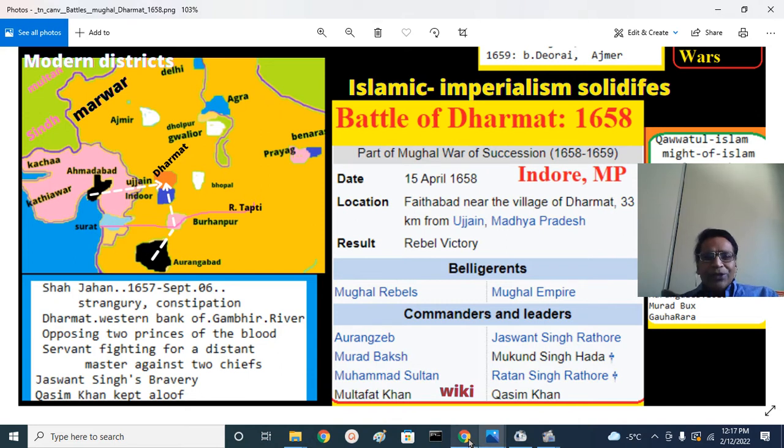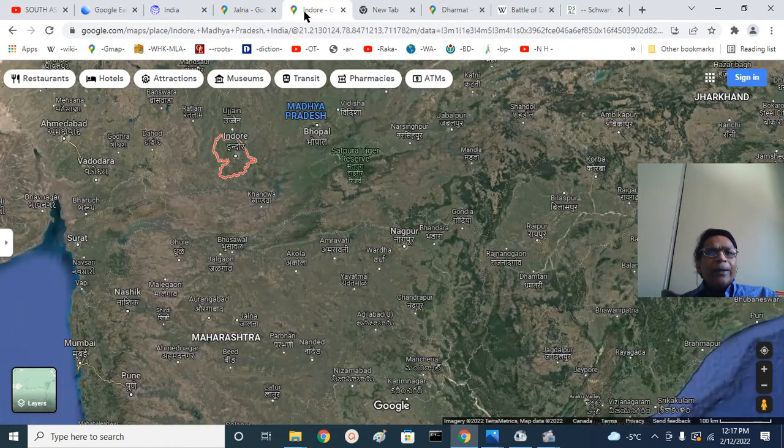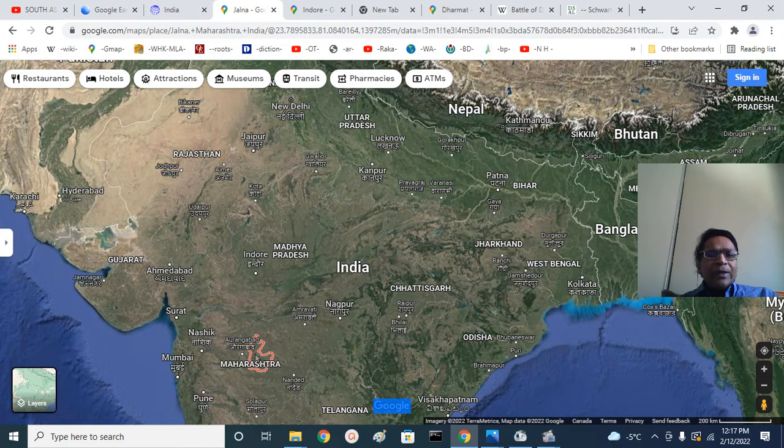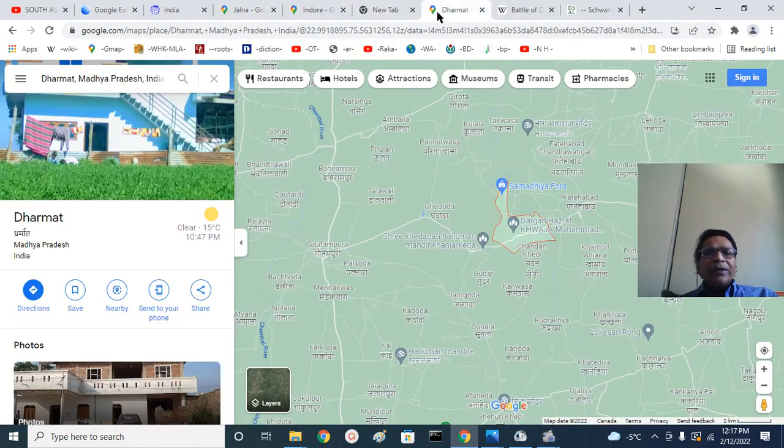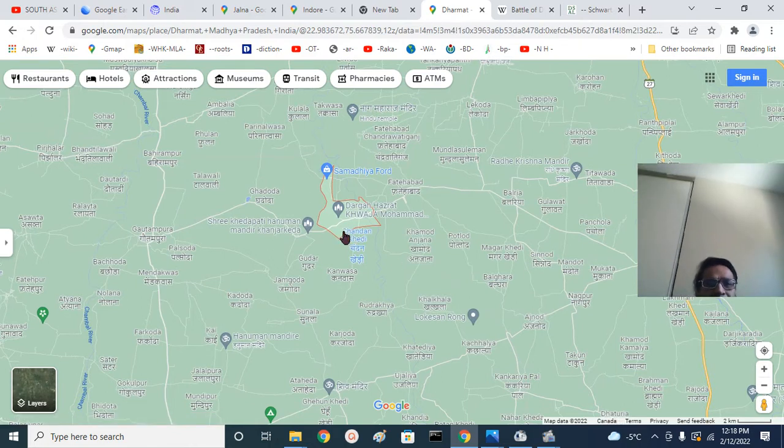Where is that Dharmat? We can see Dharmat here, and the Indore district is here. I have googled Dharmat on the map. This is Dharmat in Madhya Pradesh, a small town on the Gambhir River.